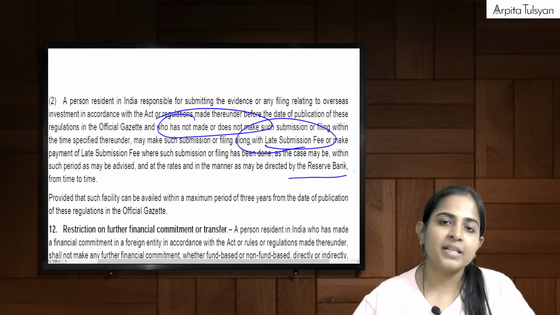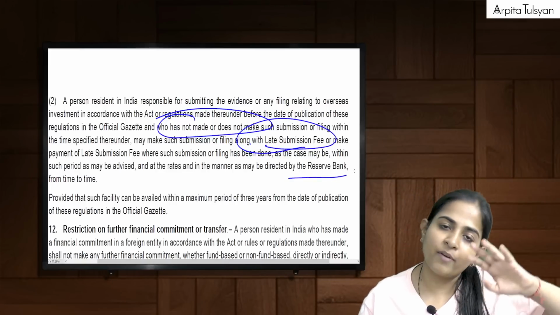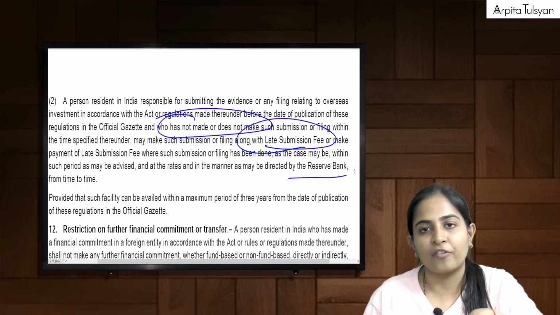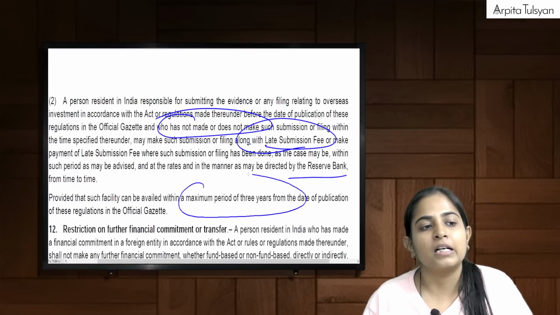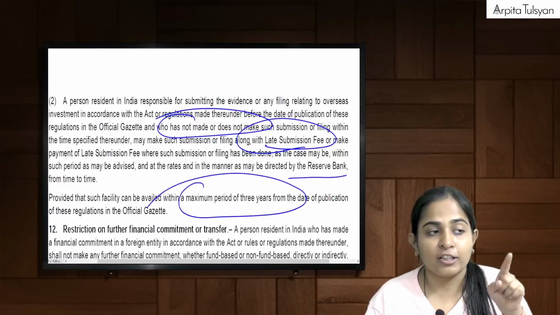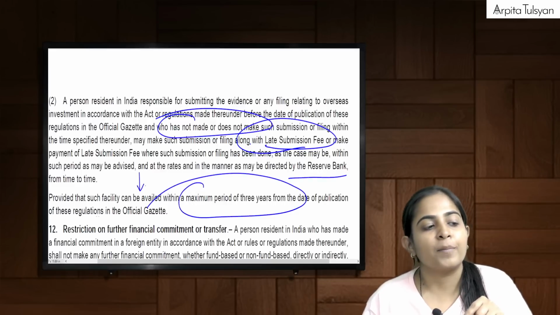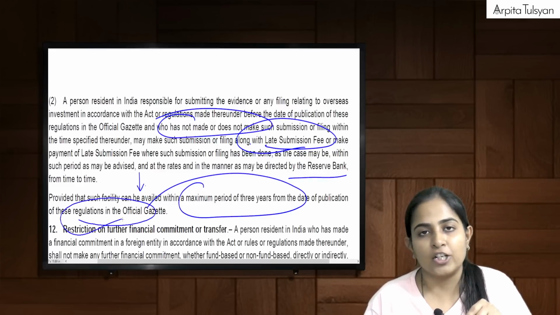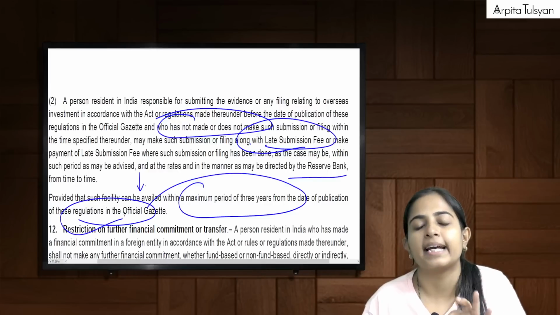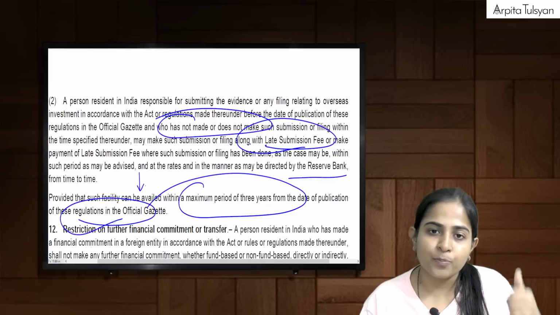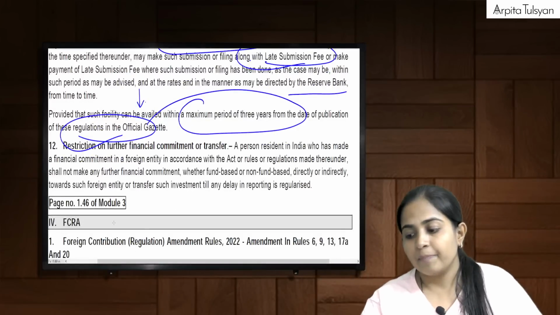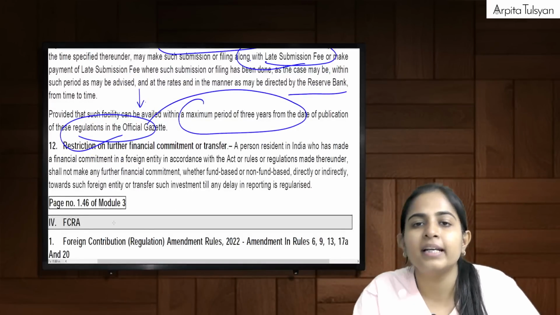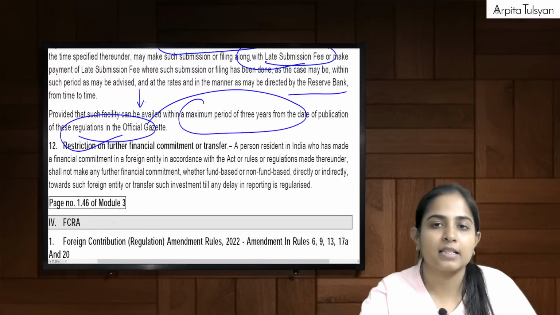Means the law remains the same. If you were required to file it earlier or if you are required to file it now, delay is allowed up to how many years? For this point it is 3 years from the date of publication of these regulations, means 3 years from 22nd August 2022, and for the first point it was 3 years from the due date. So basically, if you have delayed submitting, you can still do it with the late submission fee.